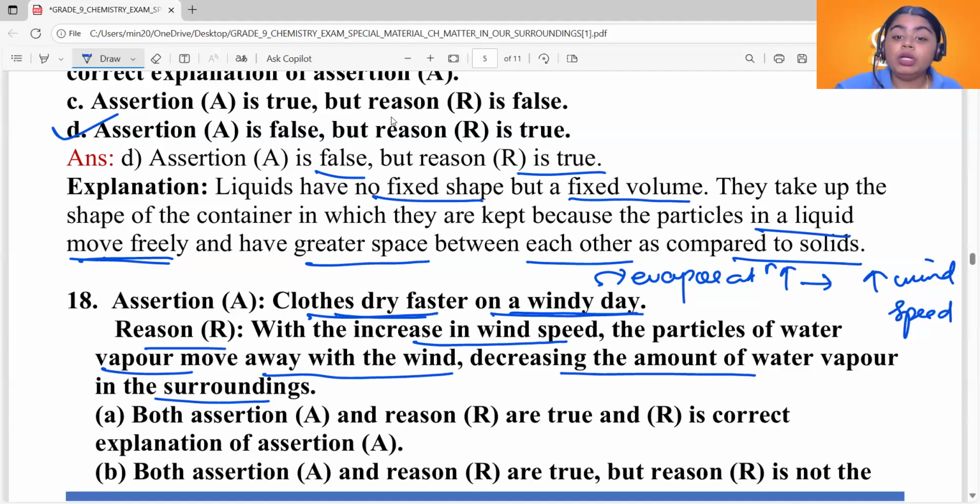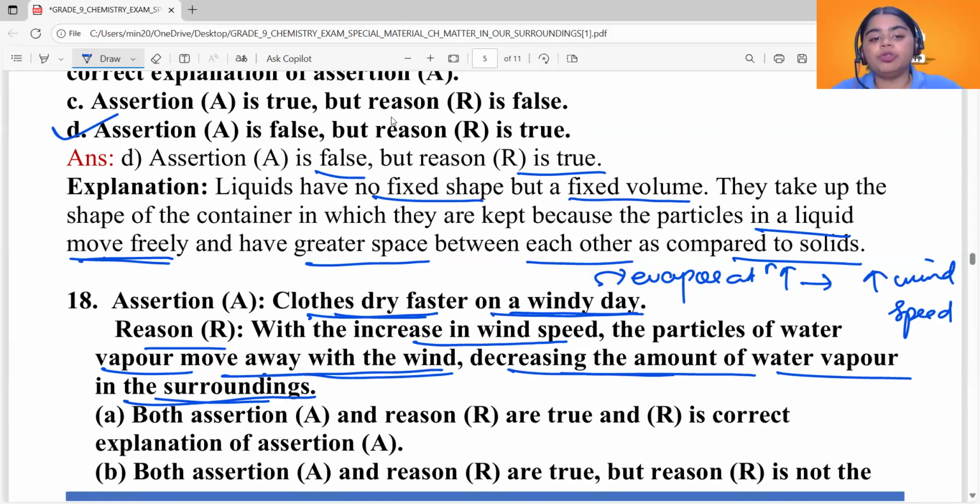See, what do they do? They move away with the wind. The water vapor that gets formed by the process of evaporation moves away with the wind. Wind carries it. Since wind carries the water vapor as it is formed, it allows more and more water vapor to be formed. It decreases the amount of water vapor in the surroundings, in the nearby areas of the clothes, for example, as given in the question.